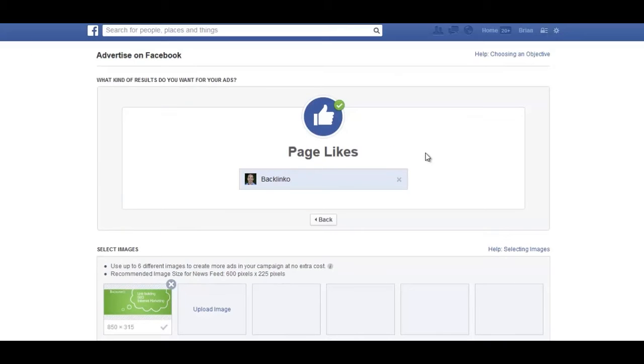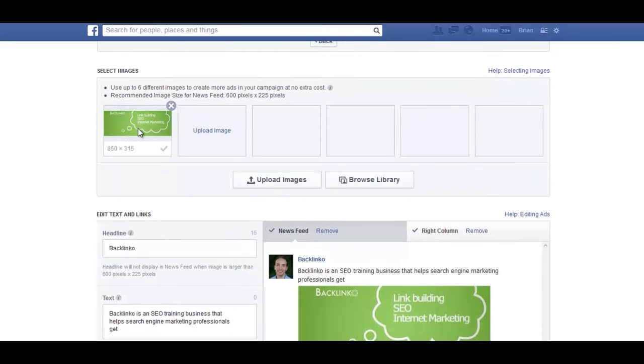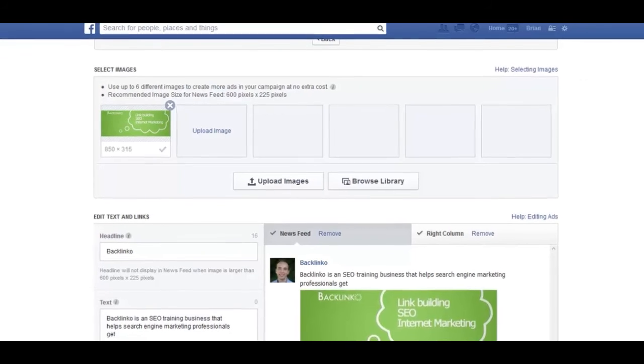Now it's time to set up your Facebook ad campaign. The first step is to choose an image for your ad. By default, Facebook chooses the cover photo from your Facebook page as the image for your ad. So if you don't want that, you can just click on upload an image and upload another image instead. But for most people, this actually looks pretty good in an ad, so you might want to keep that. But if not, you can just click upload image and upload another image.